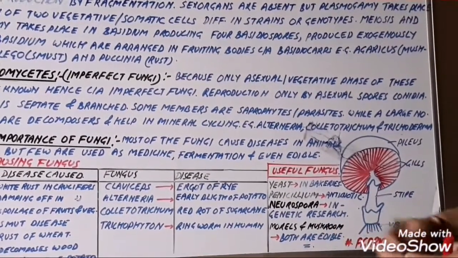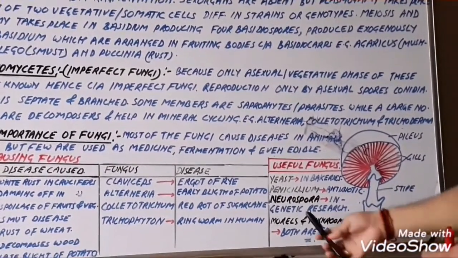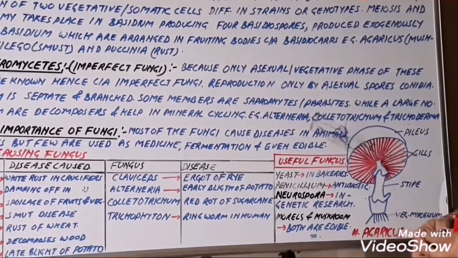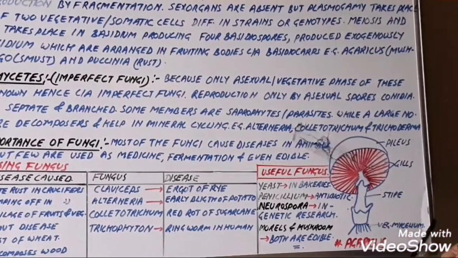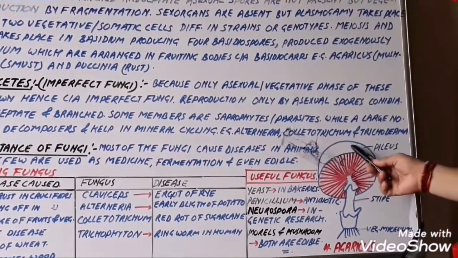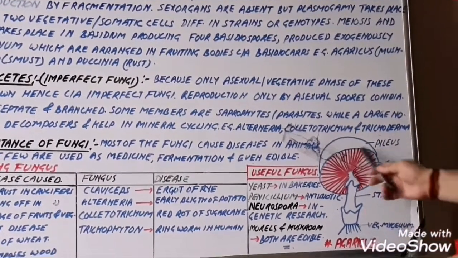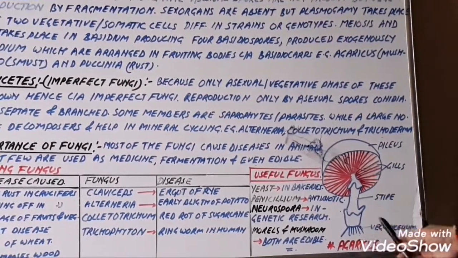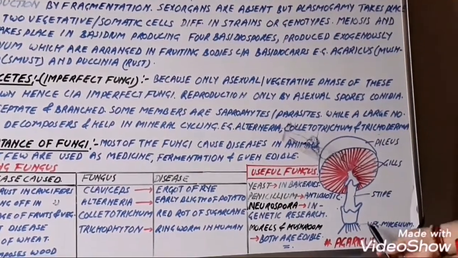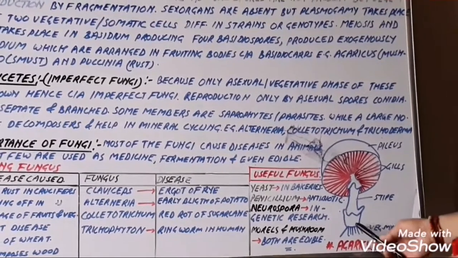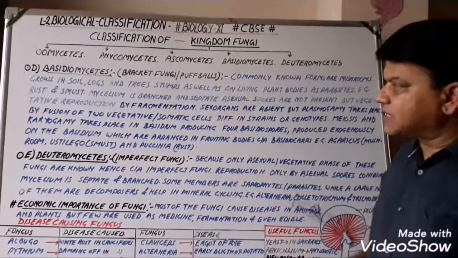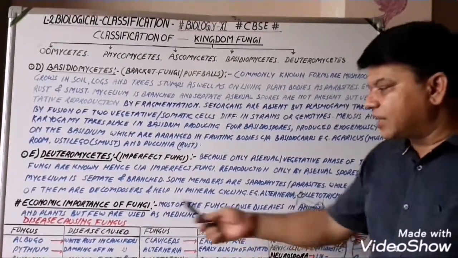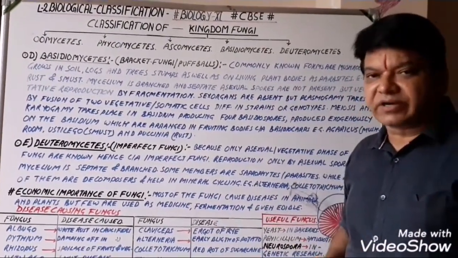Morels and mushrooms, both are edible. Their vegetable is prepared and eaten. So this is the diagram of the Agaricus. It consists of the pileus at its upper part. It also has the gills, stipe and vegetative mycelium. So this is all about the remaining part of classification as well as the economic importance of the fungi.